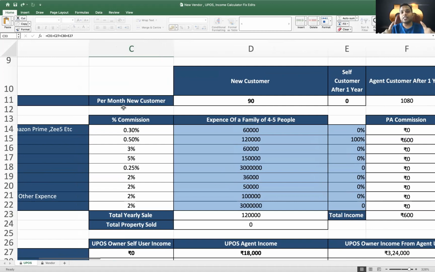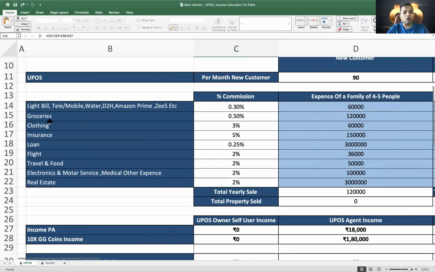Again, I'll repeat myself, we are not selling this to you, because you are already sold, you have already given us the money, but it is our effort to make you realize what you can earn. Your biggest earning comes from groceries, clothing, insurance. You are getting 5% just to give that lead to that insurance company. On loans you are getting 0.25%, which is, let's say you are giving a 10 lakh rupees loan, you are earning 2,500 rupees without doing anything. So this is the power.